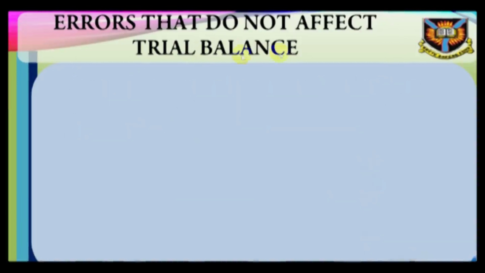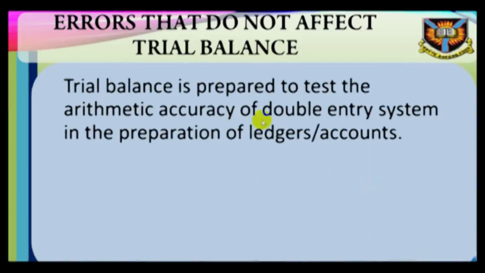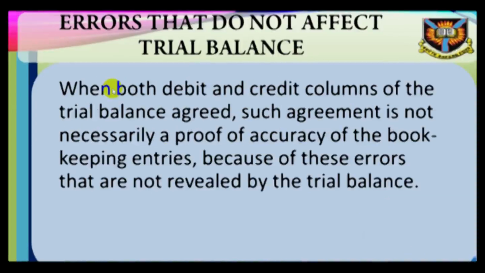Trial balance is prepared to test the arithmetic accuracy of double entry system in the preparation of ledgers and accounts. When both debit and credit columns of the trial balance agree, such agreement is not necessarily a proof of accuracy of the bookkeeping entries because of these errors that are not revealed by the trial balance.